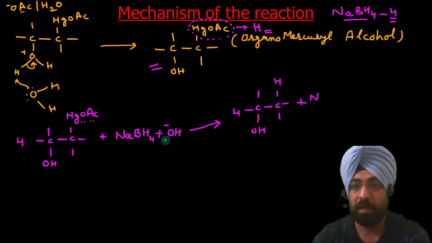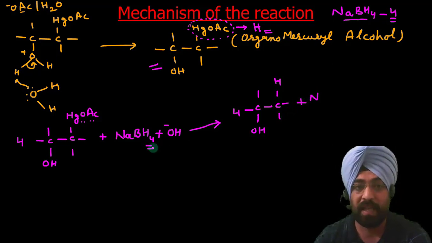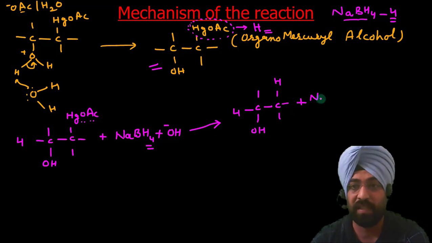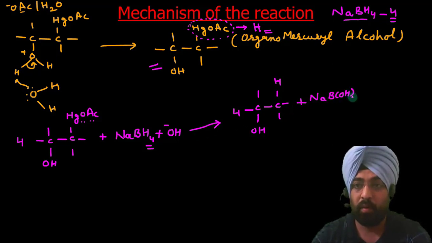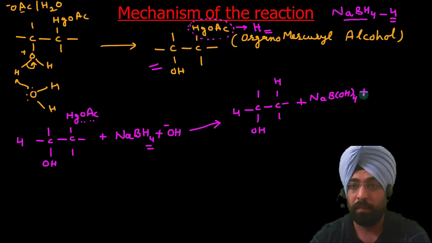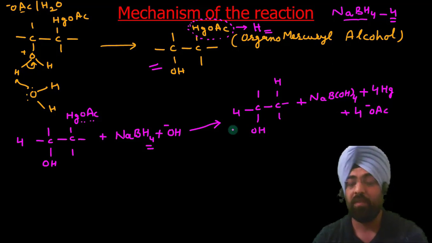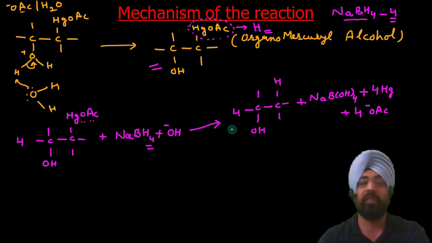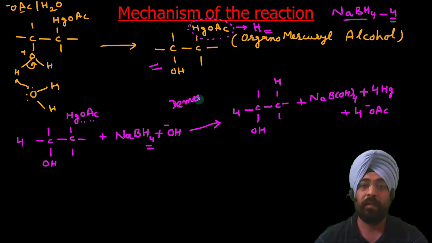plus, now these 4 hydrogens have replaced this HgOAc. We get NaB(OH)4 plus 4 mercury plus 4 OAc negative. So that is the demercuration step. This step is called demercuration.